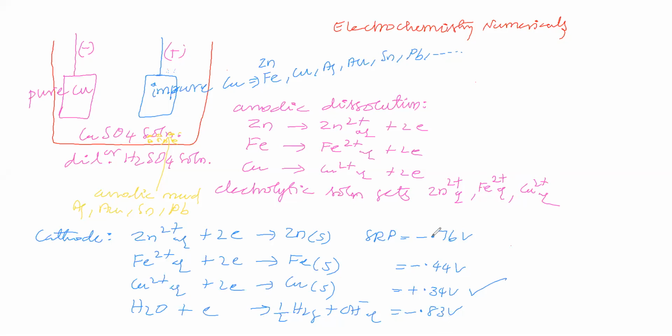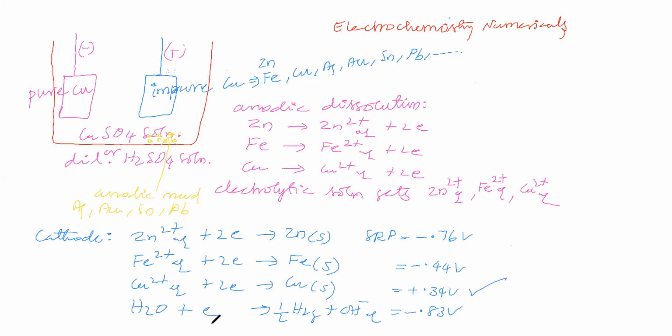From the SRP values, can we say which will go for preferential reduction? Among these, which will go for preferential reduction, do you feel? Copper, or which one? Okay, you are saying copper.